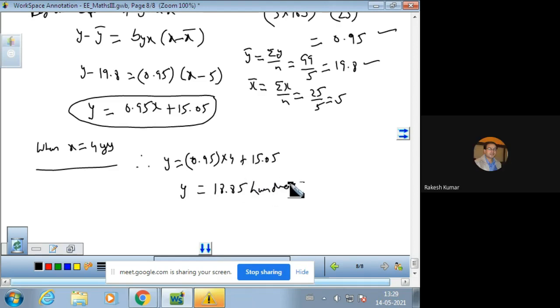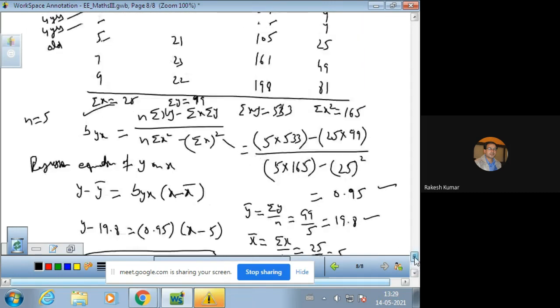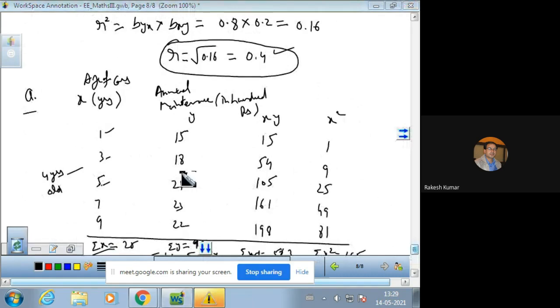Remember, the cost is in hundreds, so you have to multiply it by 100. So y is rupees 1885. So rupees 1885 is the annual maintenance cost of a 4-year-old car.